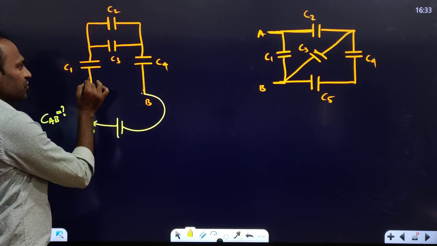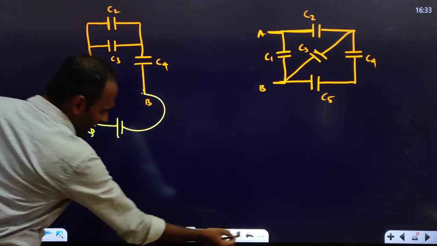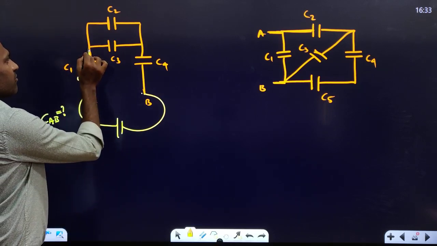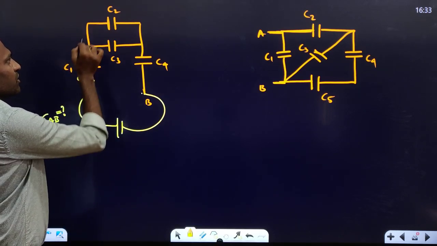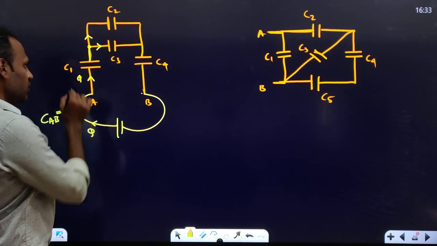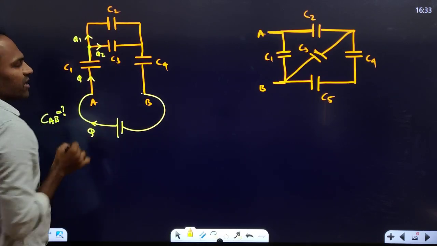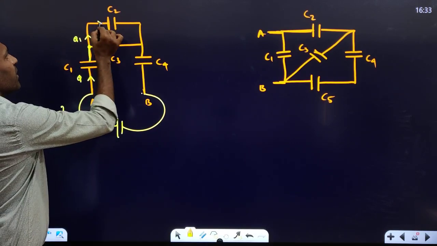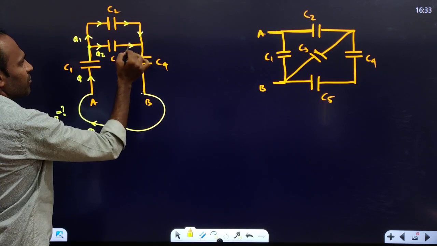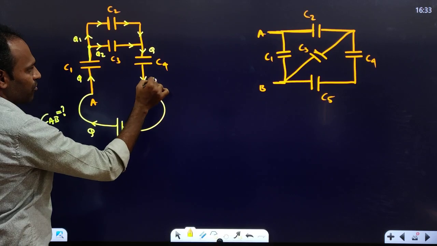This charge q will pass through C1. After coming to this junction, it has two paths further. So this q will get divided into two parts, q1 and q2. q1 will pass through C2 and come here. q2 will pass through C3 and come here. They both will get added and again q will pass through this.